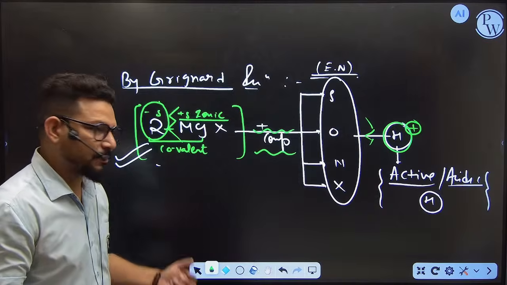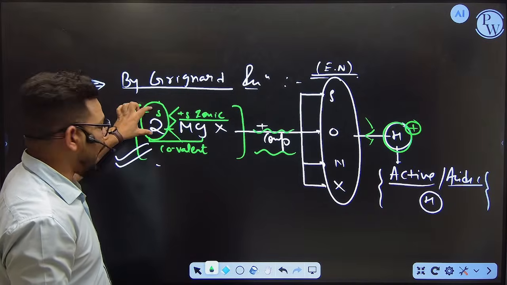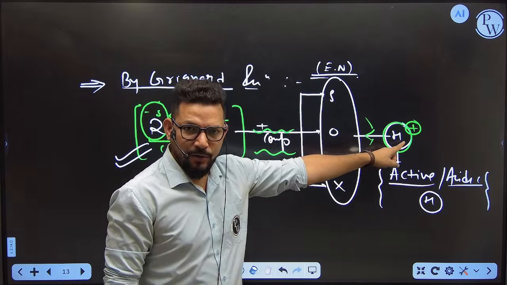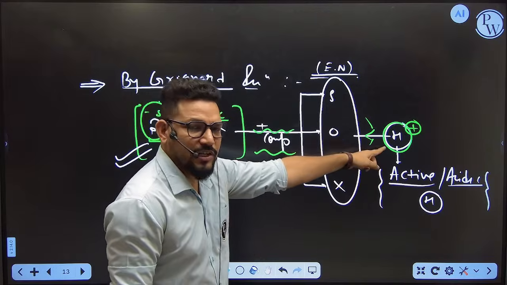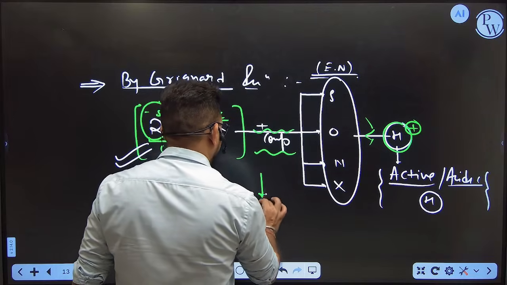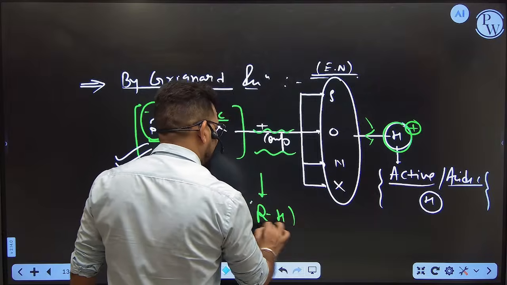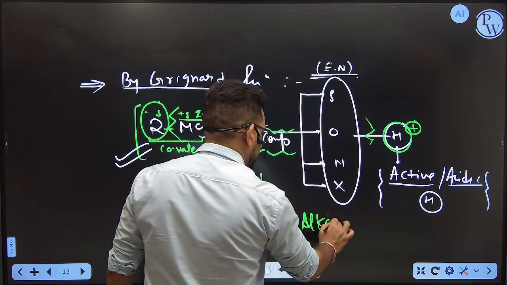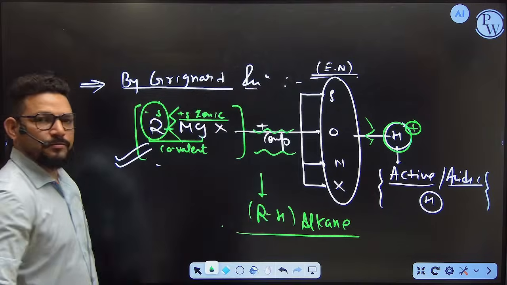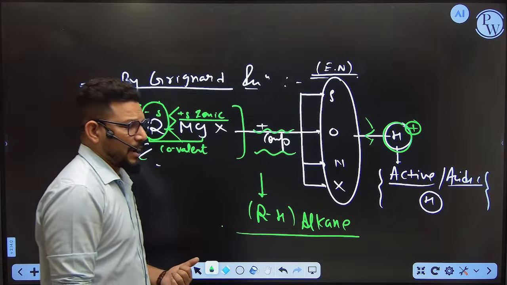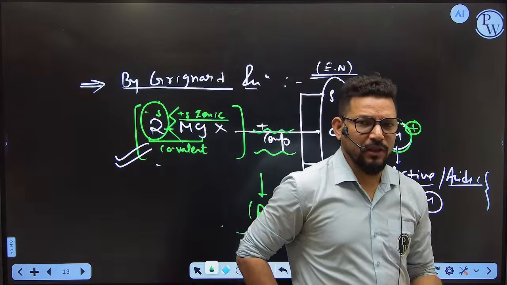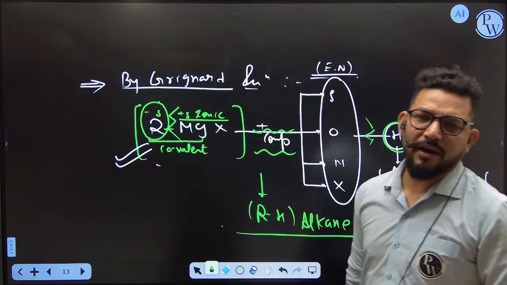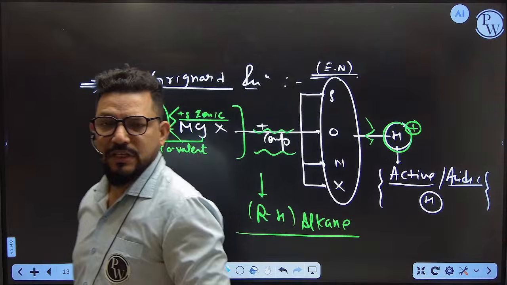That's a simple concept. So you have Grignard R minus, and you have active hydrogen. This R minus and H combine to form RH, and this RH is nothing but alkane. So whenever you want to form alkane via Grignard, you can do one thing only: just pass the Grignard reagent with a compound which contains active hydrogen.